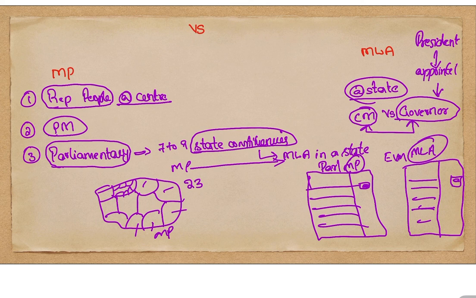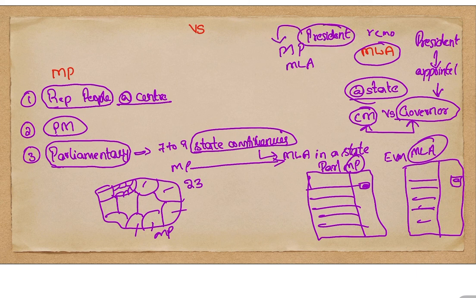And these MLAs participate in the election of the president also. That is, the president is elected by MPs and MLAs. But the MLAs do not participate in the removal of the president. Removal of the president can be done only by the MPs. These are the major differences between MP versus MLA.